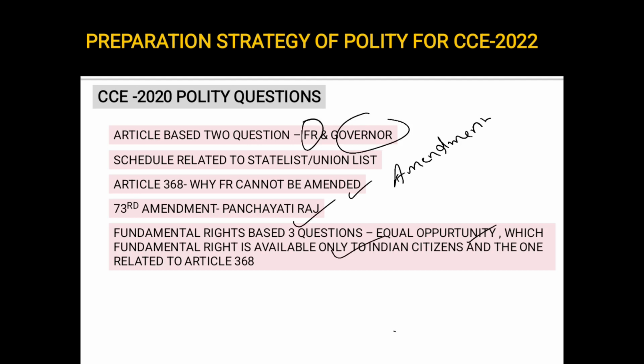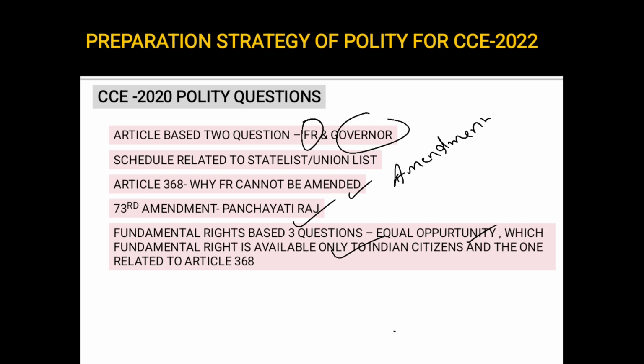Now we know some fundamental rights are available to everyone, whoever comes to India. And there are certain fundamental rights which are only available to the Indian citizens, which are not available to the foreigners, like right to vote and etc. So there was a question which fundamental right is available only to Indian citizens. Then there was a question